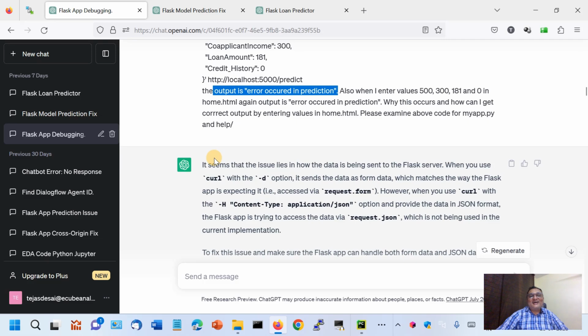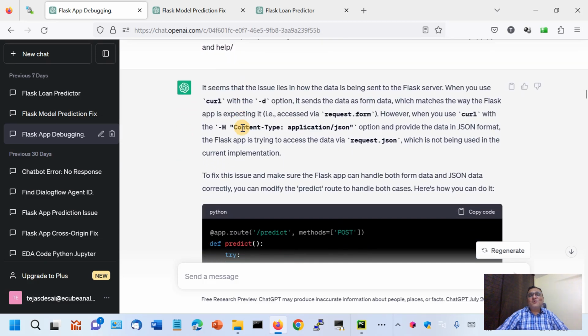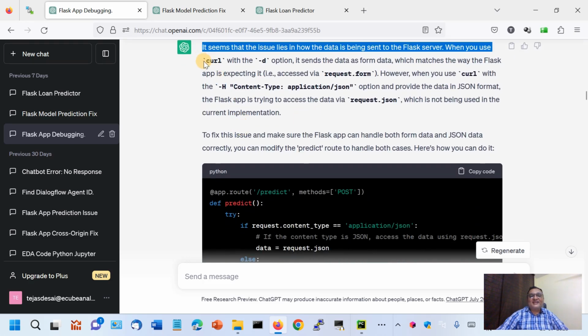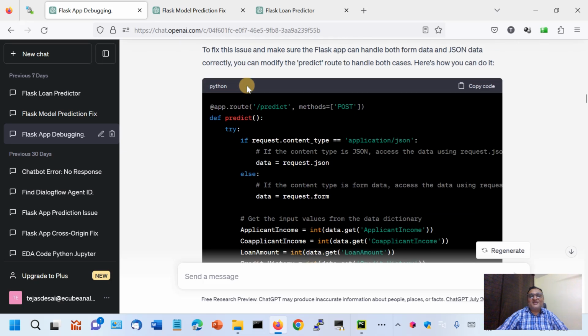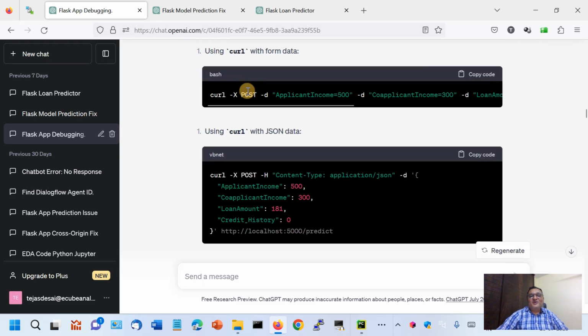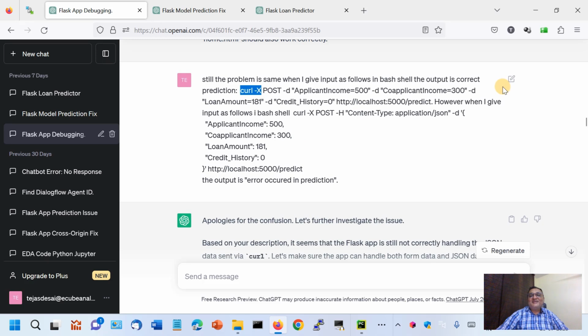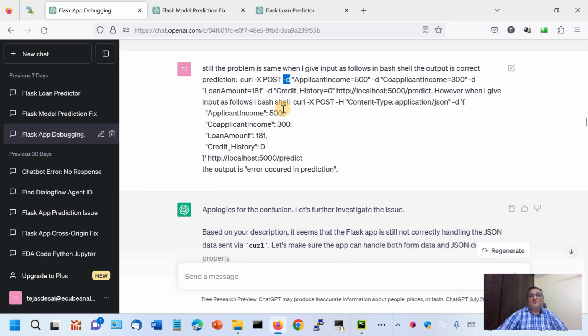Now you see that I asked it to help me with debugging. Then it took a lot of back and forth. First, it asked me to check it with the curl -d option, and it even gave the code also. So I said that with curl -X POST -d, the data is in form data format. Then the output is octet.